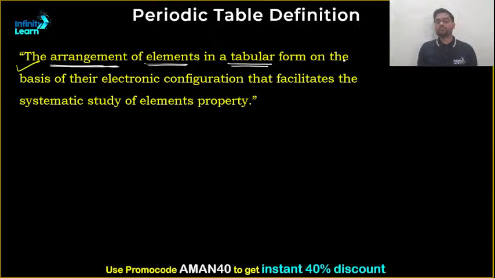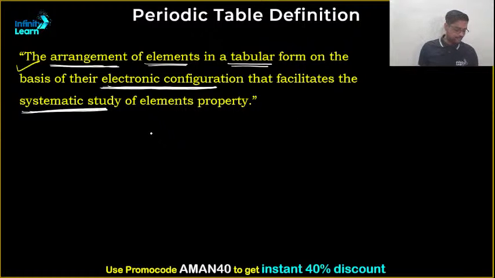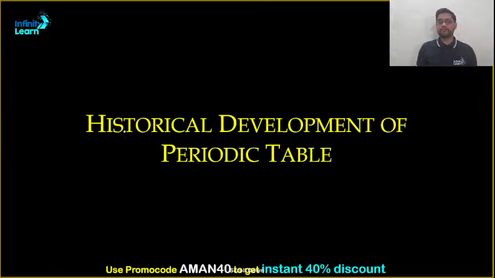Tabular form. On the basis of what? Electronic configuration, that facilitates the systematic study of elements. So this is the definition of the periodic table. Clear? Sure. Let's proceed further.